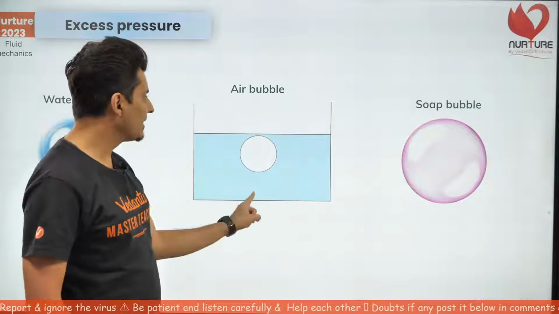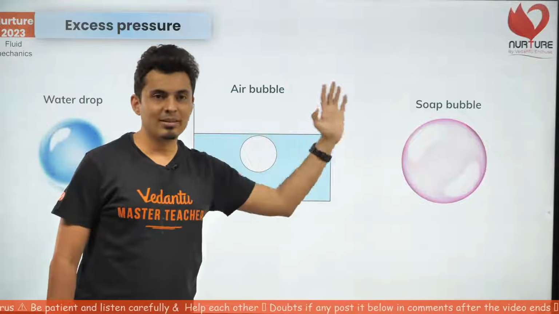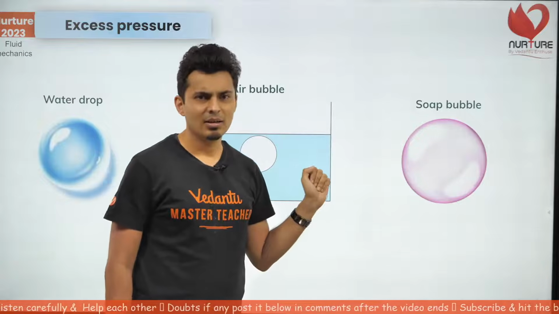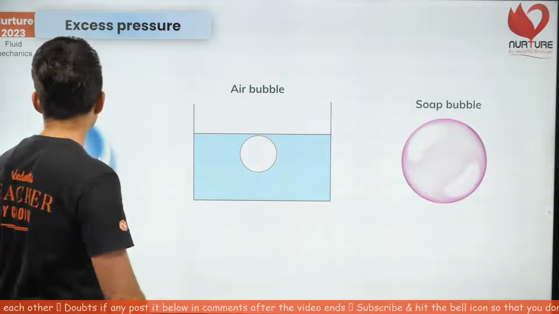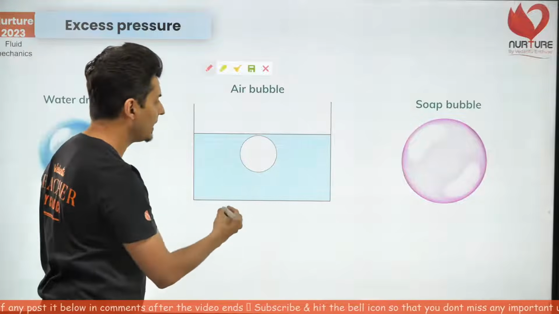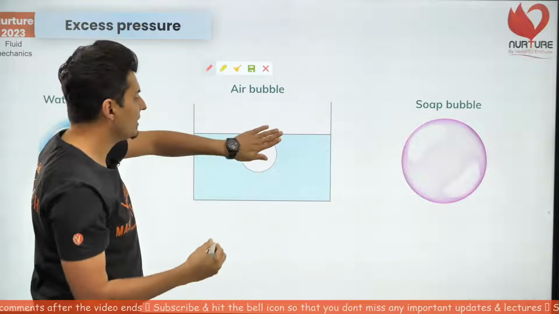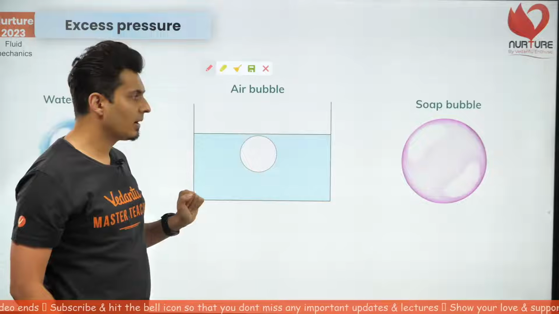Students get confused between these two. How many of you know the difference between them? Try to understand that when I talk about a bubble in a liquid, there is one concave side and one convex side. The convex is on the liquid, concave is on the air.